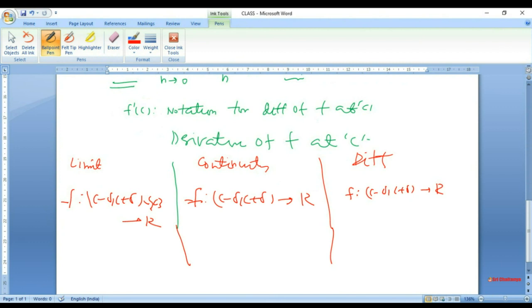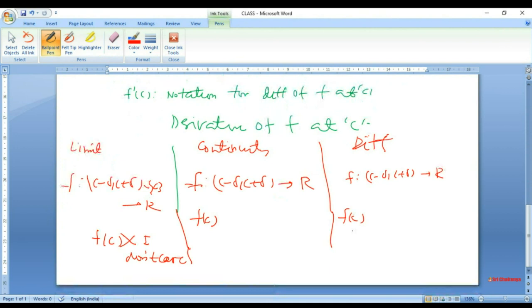So the condition for continuity and differentiability, what is required of the function, is the same. That function must be defined in some neighborhood of c. While for limit, the function must be defined in a neighborhood of c except possibly at c itself, meaning a deleted neighborhood of c. And here f(c) need not be given. I don't care whether it is given or not. Here f(c) of course must be given. You see this domain includes c. Here also f(c) is of course given.